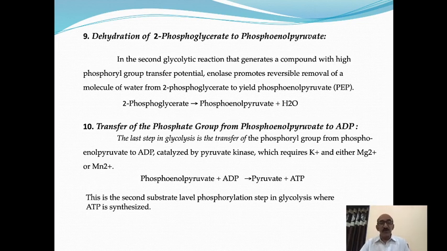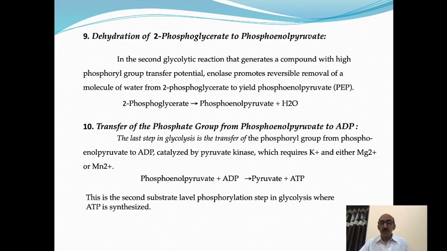You know, there are two molecules of phosphoenol pyruvate synthesized in the second phase of glycolysis. Therefore, two molecules of ADP combine with phosphoenol pyruvate to yield two molecules of pyruvate plus two molecules of ATP. In this way, two molecules of ATP are synthesized in the last step of glycolysis, which is called the substrate level phosphorylation step. It is an important step because it is a regulatory step of glycolysis. It also synthesizes ATP. Therefore, it is an energy conserving step of glycolysis.